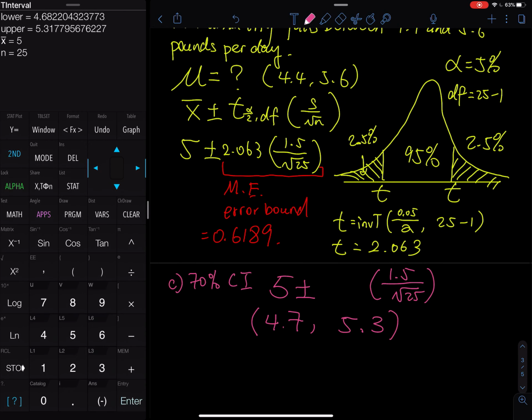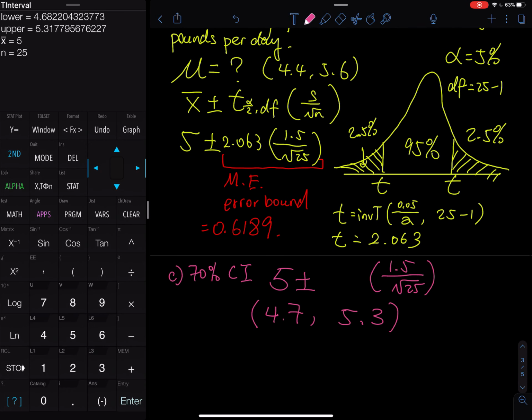And then what about the t? Let's get the t. The t is equal to half alpha and the degree of freedom. By the way, alpha this time is 30%. So this is what you have to do. You do the inverse t, and then you take 30% divided by 2, and the degree of freedom is 25 minus 1.